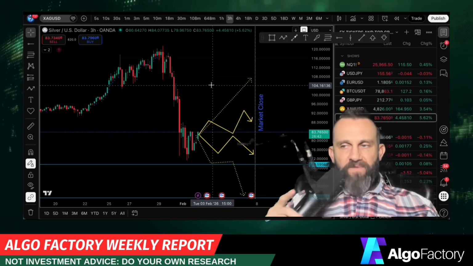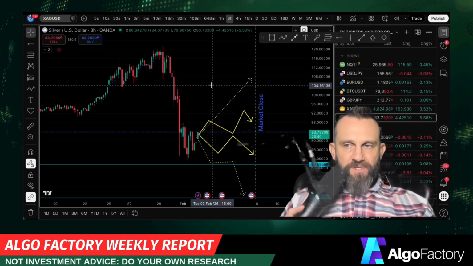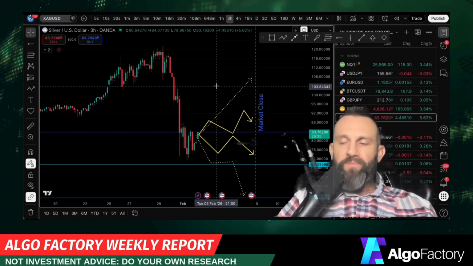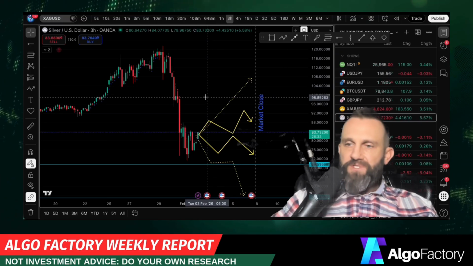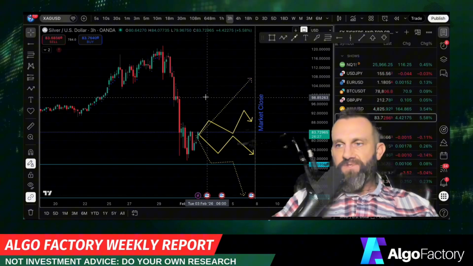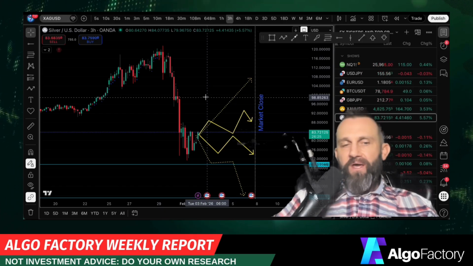Now, what we do at Algo Factory is we predict where price is going to go and when it's going to get there. We teach you how to do the same. We teach people how to build a probabilistic model so that they know how to use some tools. They're very basic tools, and they can know how often they're going to be correct if they use those tools the same way every single time. It's like a slot machine.